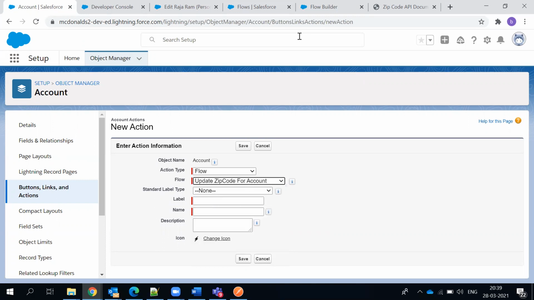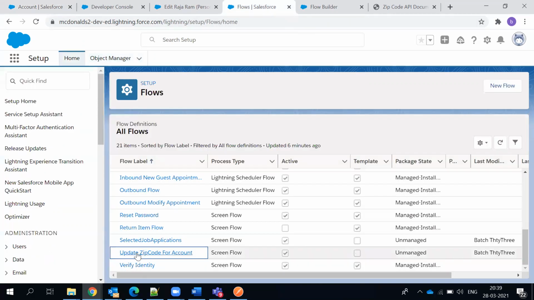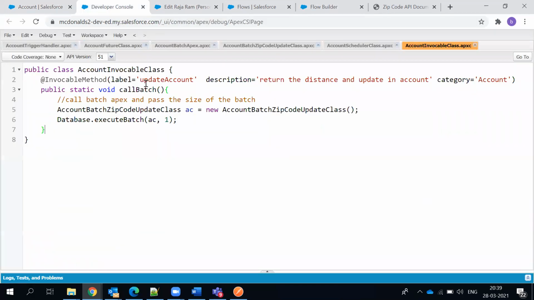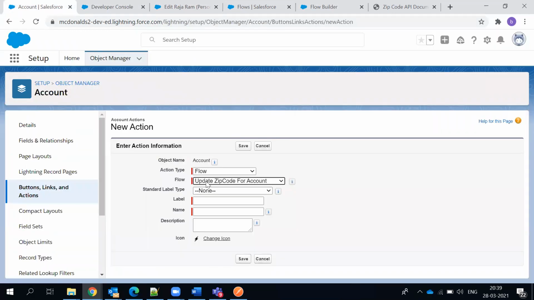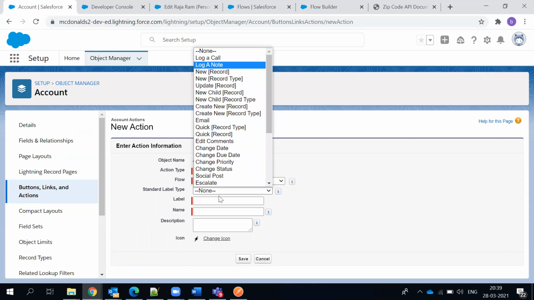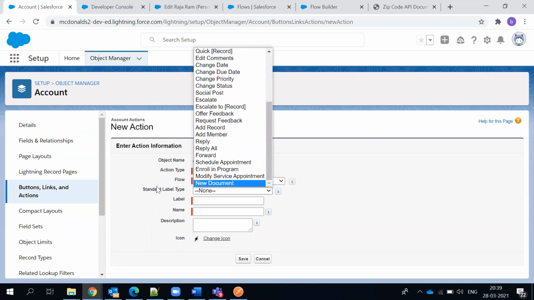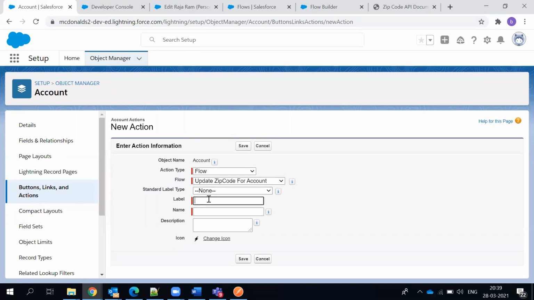Now I know how it is linked. Then this is the name, update zip code, the flow is ready. So again, you choose what should be the title here, standard type. You don't have anything, you can leave it. And the label I give as fetch distance, and I just saved it. Then you add that button to the layout.